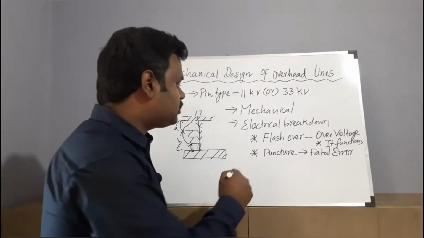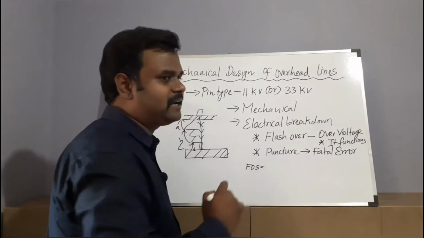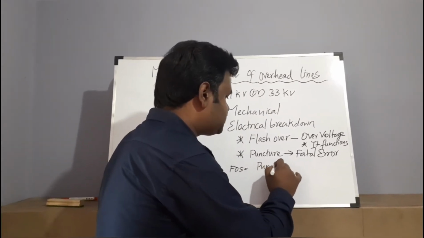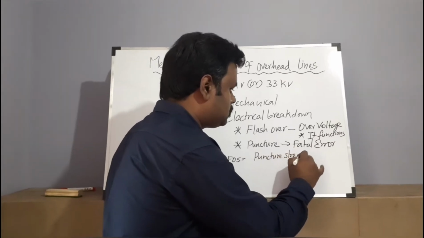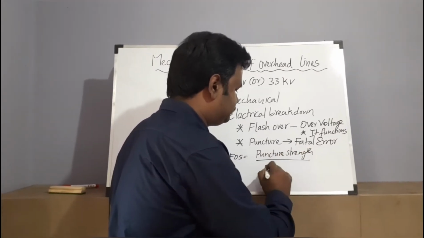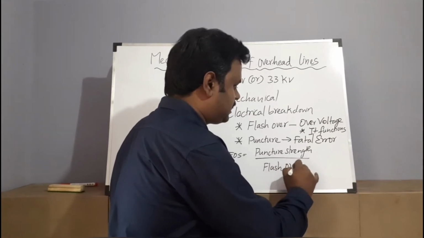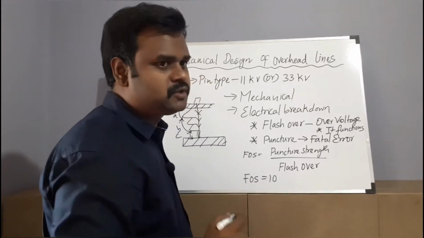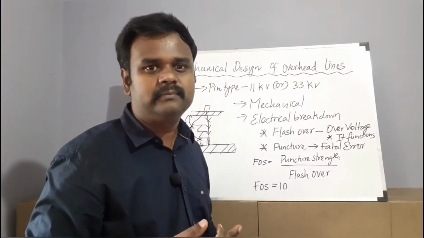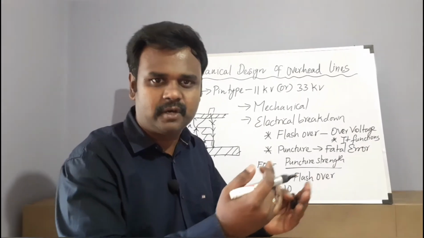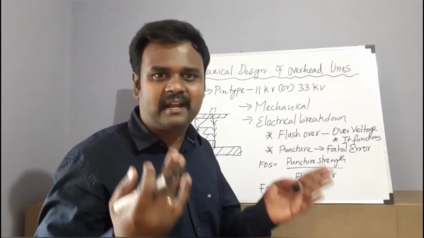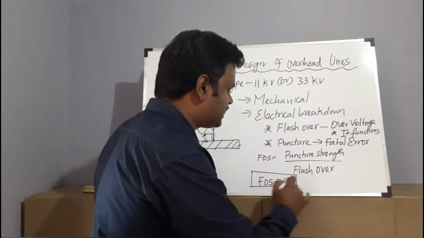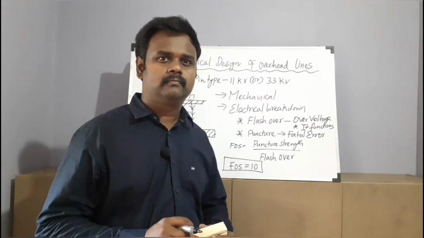So a factor of safety should always be considered in selecting an insulator. Factor of safety is the ratio of puncture strength to flashover. In the case of a pin type insulator, the factor of safety is 10. So whenever the factor of safety improves, automatically your insulator's damaging property will be reduced. That means it has less probability of damage. So factor of safety plays a major role in the selection of any insulator, right?